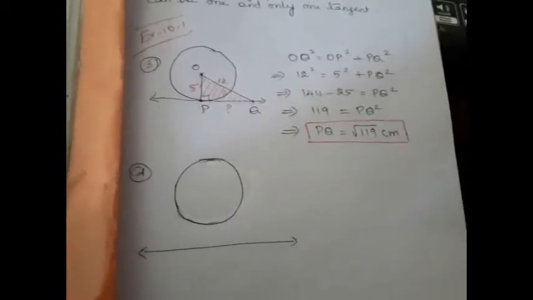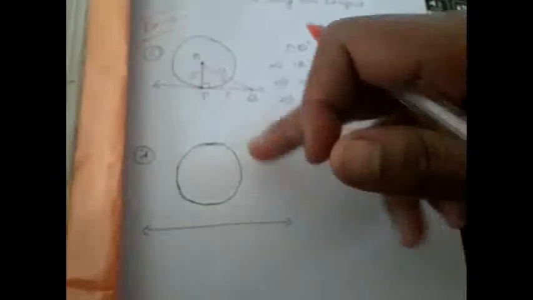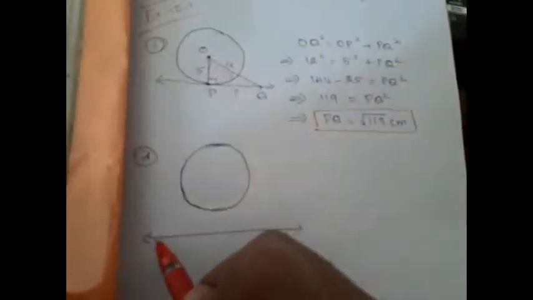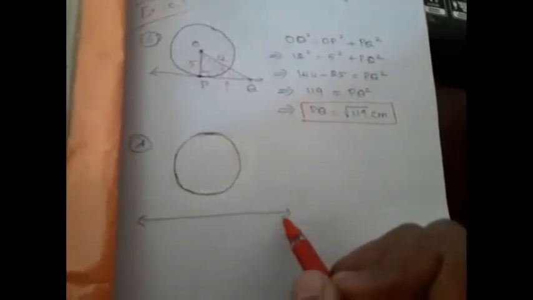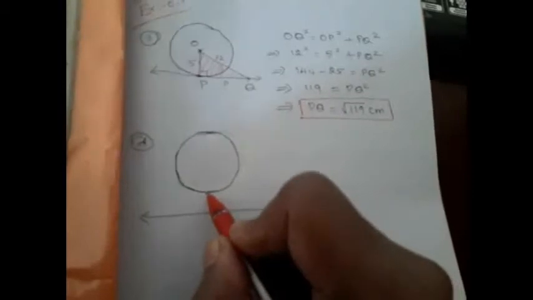Now, the last question in the exercise: draw a circle and two lines parallel to a given line. So, they have given you a circle and a line. They asked you to draw two lines parallel to the given line such that one is a tangent and the other is a secant. Very easy, right? We have to draw lines parallel to this line such that one is a tangent and the other one is a secant.